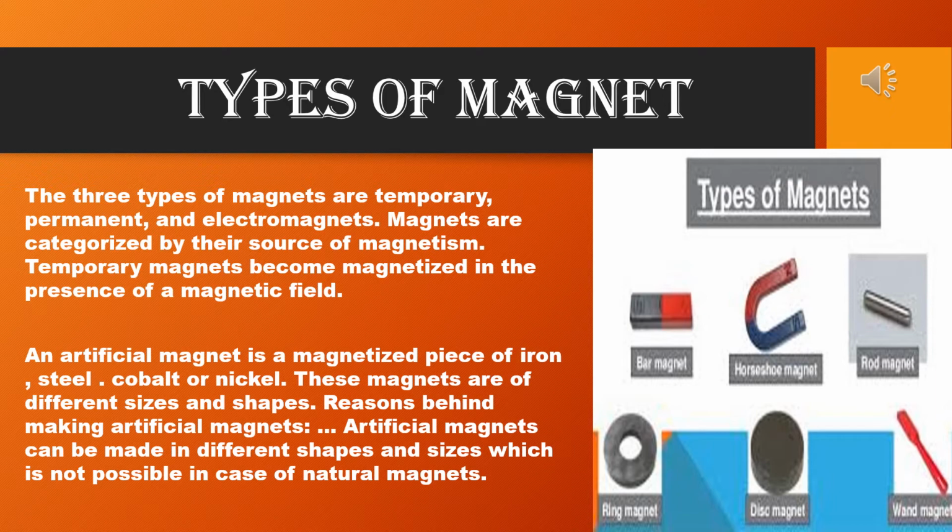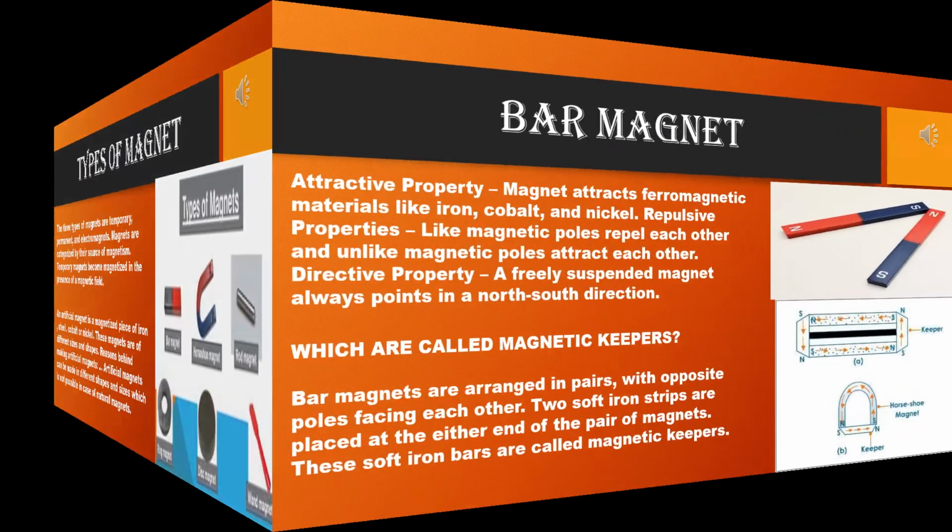Reasons behind making artificial magnets. Artificial magnets can be made in different shapes and sizes, which is not possible in the case of a natural magnet. Now see the diagram. Types of magnets are there. Bar magnet, horseshoe-shaped magnet, rod magnet, ring magnet, disc magnet, and the last one is another shape magnet. So these are the actual types of magnets. Let's discuss the types of artificial magnet in the next slide.